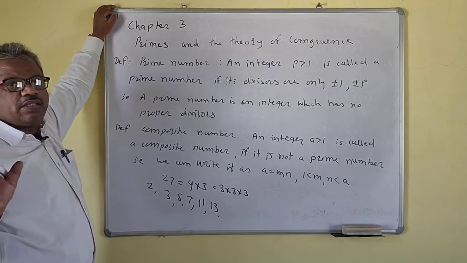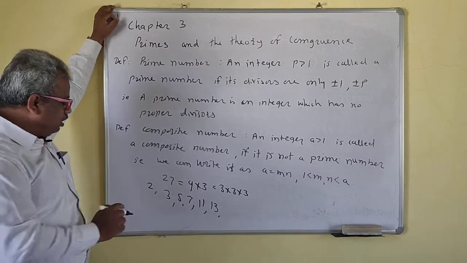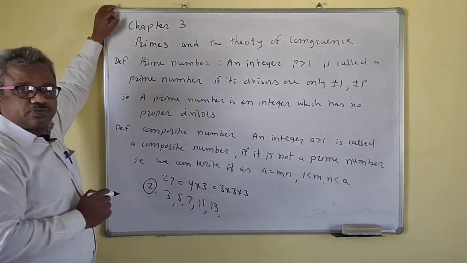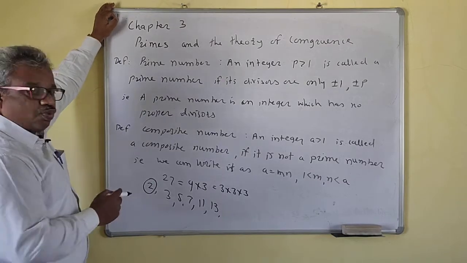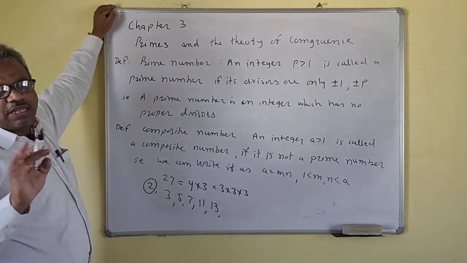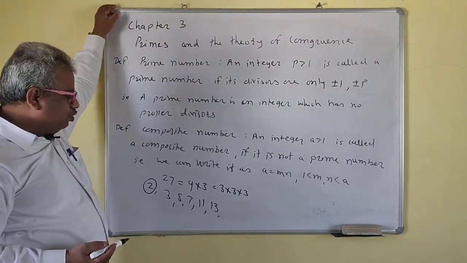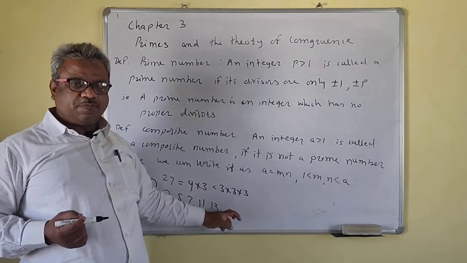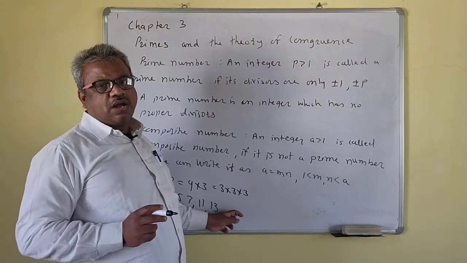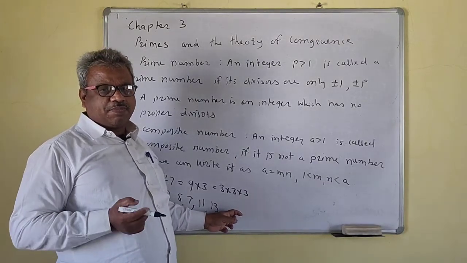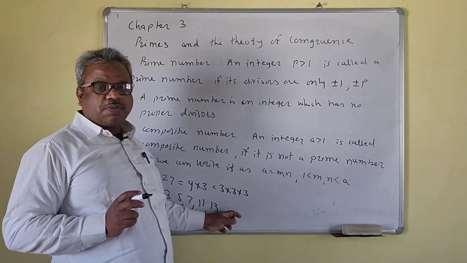Note that the even numbers are not prime. 2 is the smallest even number, and only 2 is the even number which is prime. Other even numbers are not prime. So only think about the odd numbers now. After 13 comes 15. 15 is an odd number, but 15 is divisible by 5, so 15 is not a prime number.